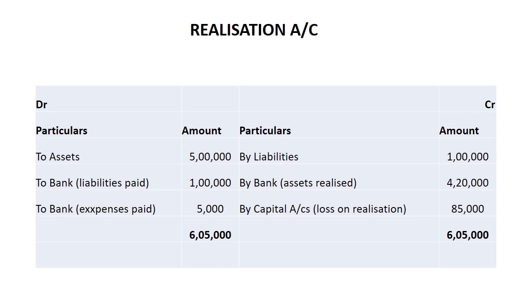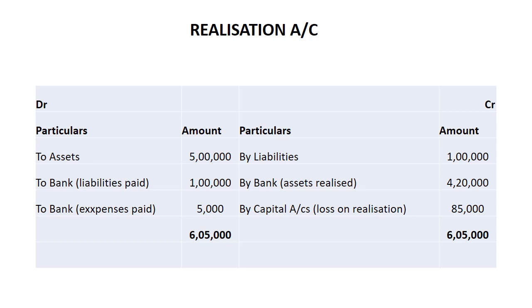This amount we have brought from the question to assets account because you have to prepare only realization account to find whether they have got profit or loss. Then by liabilities 1 lakh, to bank account liabilities paid, it is 1 lakh, to bank account expenses paid, it is 5,000. Now move on to the right hand side, credit side.